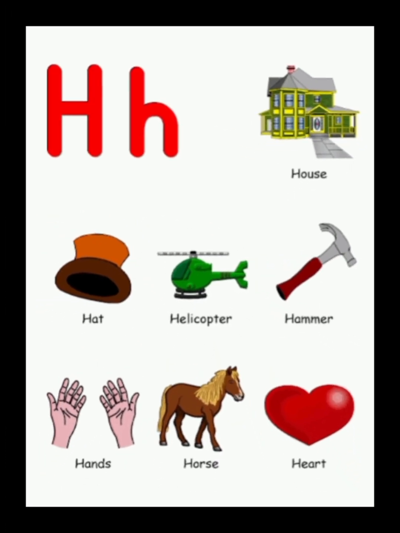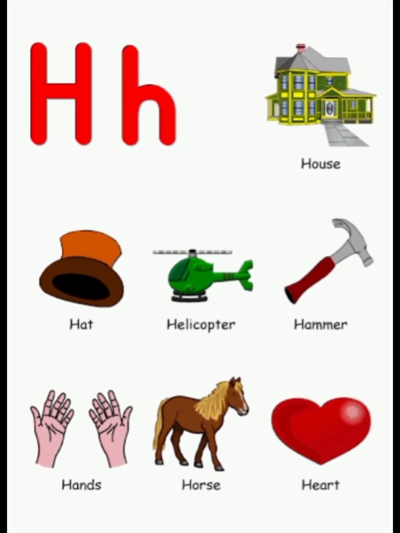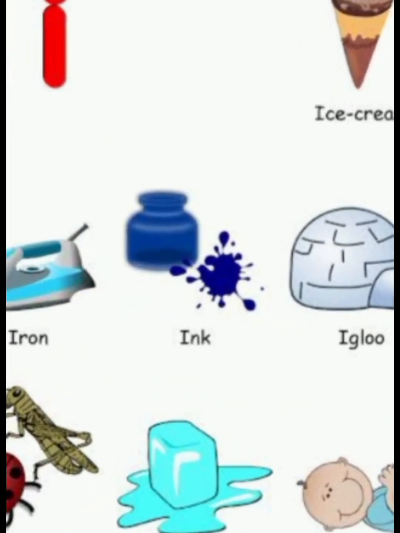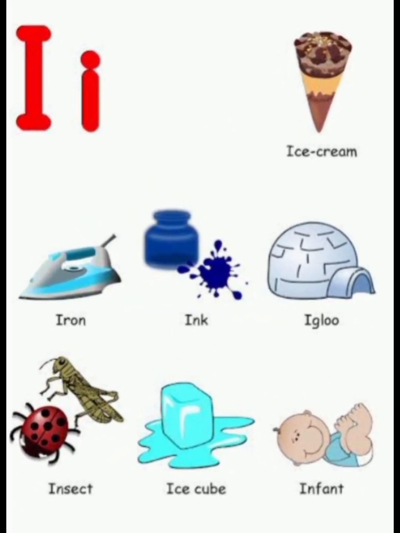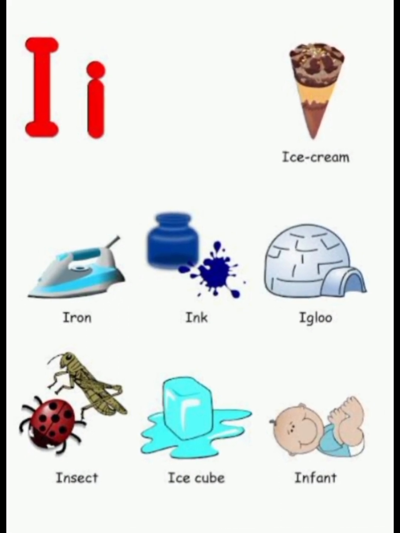H for house, H for hat, H for helicopter, H for hammer, H for hands, H for horse, H for hearts. I for ice cream, I for iron, I for ink, I for igloo, I for insect, I for ice cube, I for infect.